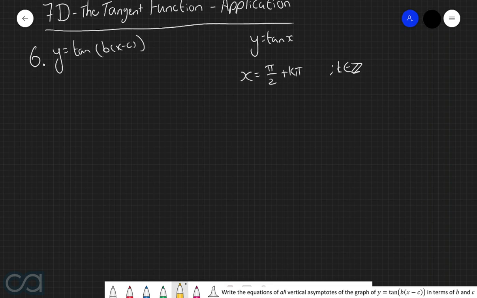Now the reason why this is important is because now we're going to have to apply the transformations of b and c on this equation for the vertical asymptotes to then write the equation for all the transformed vertical asymptotes.